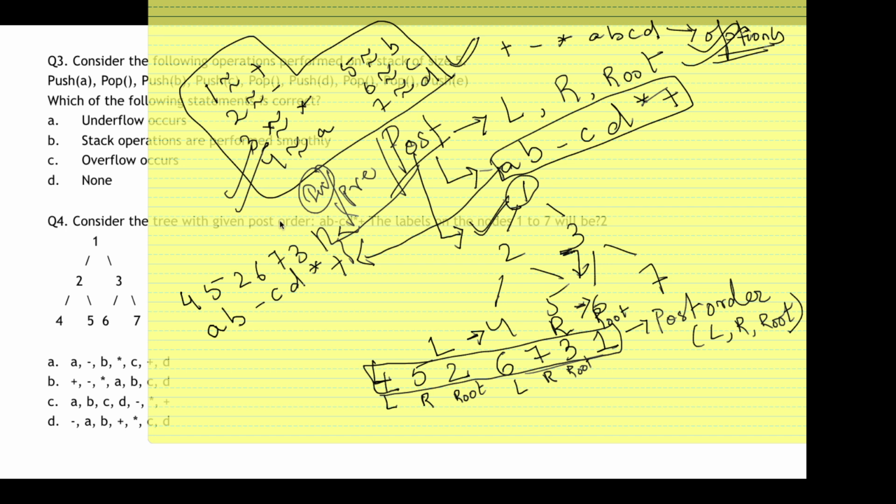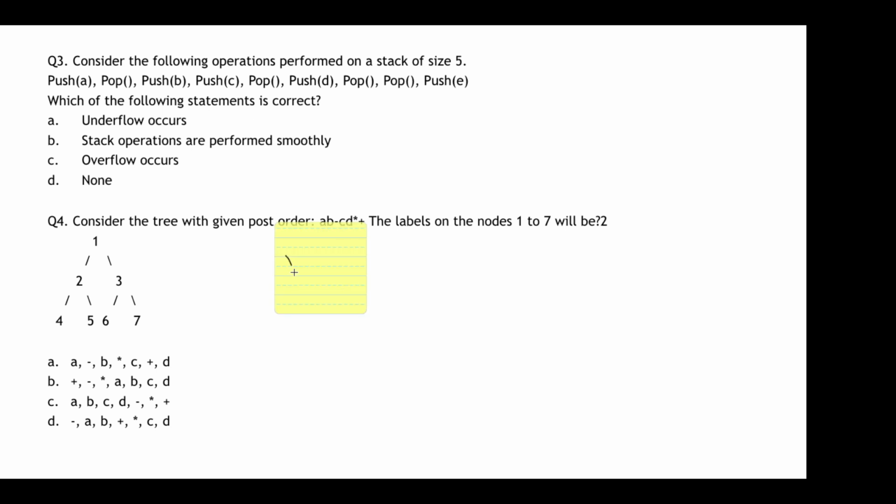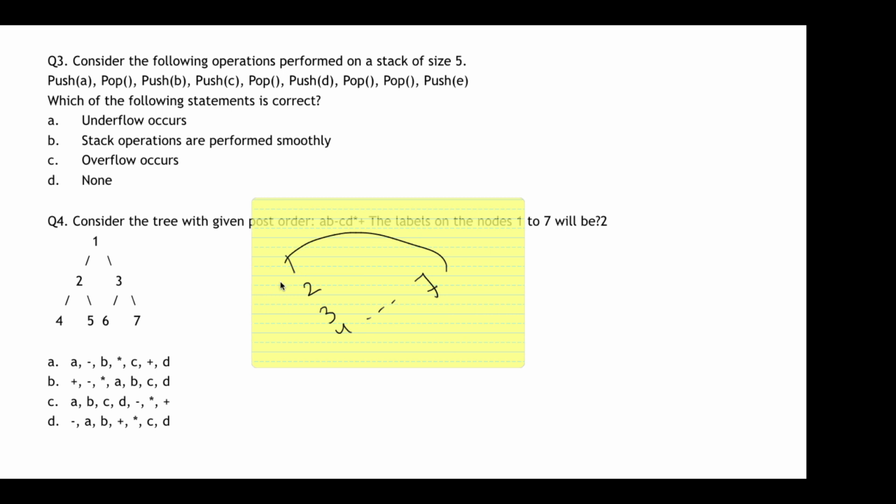You have to write it serially, from node 1 to node 7. That is what it is asking: the labels on the nodes 1 to 7. So it has to be in a serial order. Don't write it in a jumbled way. First write down 1, then 2, what is for 3, 4, like that up to 7, and whatever is the corresponding value will be your answer.